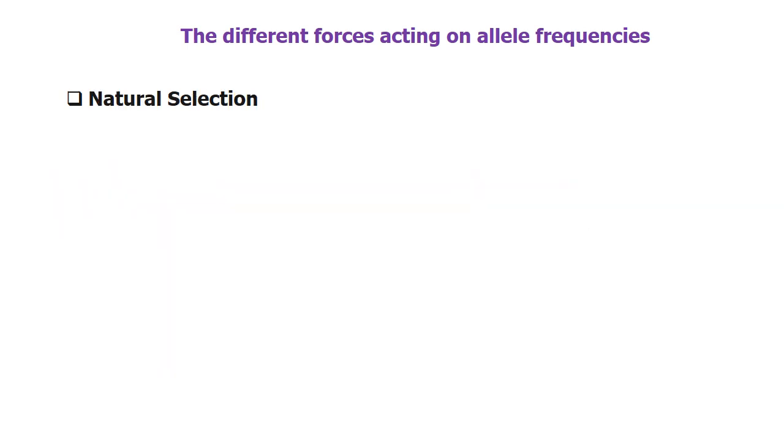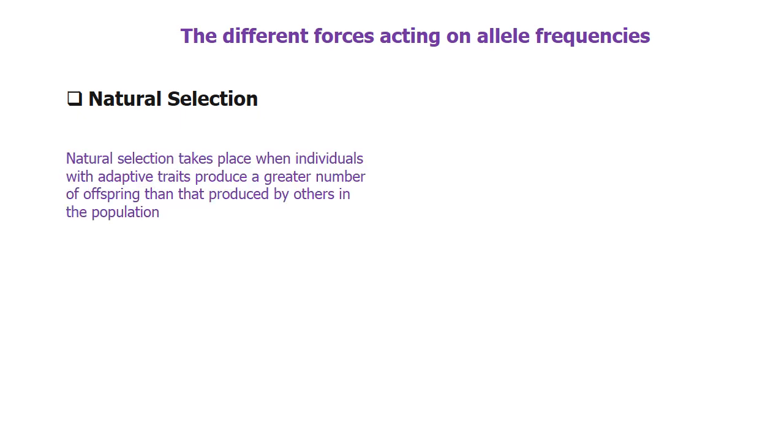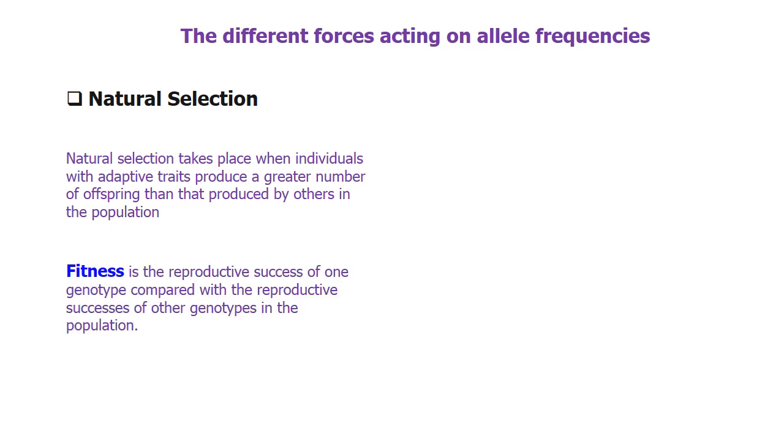Natural selection takes place when individuals with adaptive traits produce a greater number of offspring than that produced by others in the population. The effect of natural selection on the gene pool of a population depends on the fitness values of the genotypes in the population. Fitness is defined as the relative reproductive success of a genotype. Fitness is the reproductive success of one genotype compared with the reproductive success of other genotypes in the population.